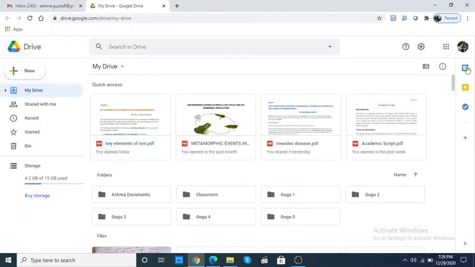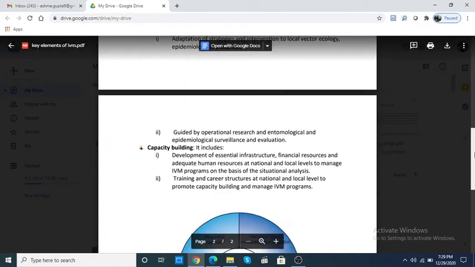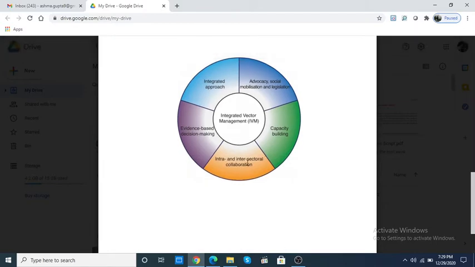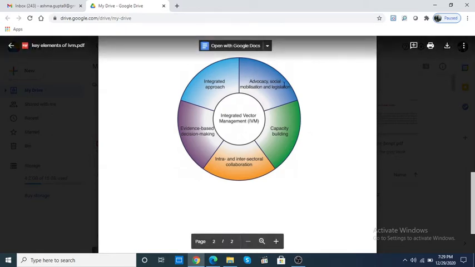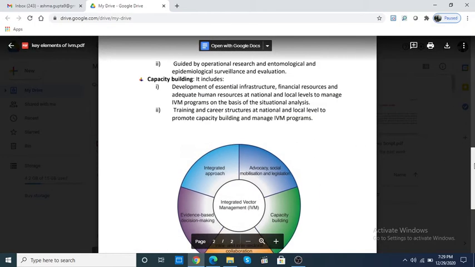Let's see that. So those 5 key elements were advocacy, social mobilization, and legislation, followed by capacity building, intra and intersectoral approach, evidence-based decision making, and integrated approach. So these are, in summary form, the 5 key elements of the IVM. So I'll take one by one all these 5 points. So first is advocacy, social mobilization, and legislation.